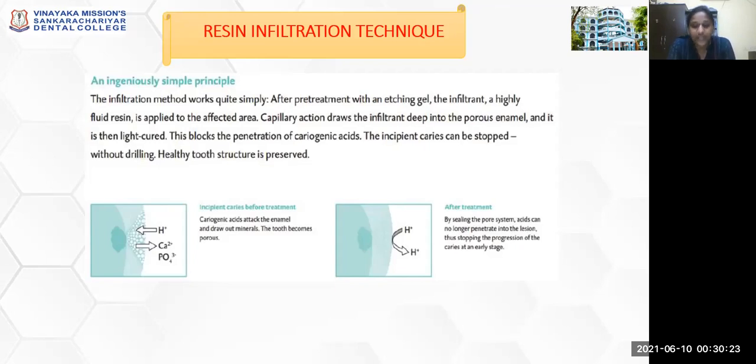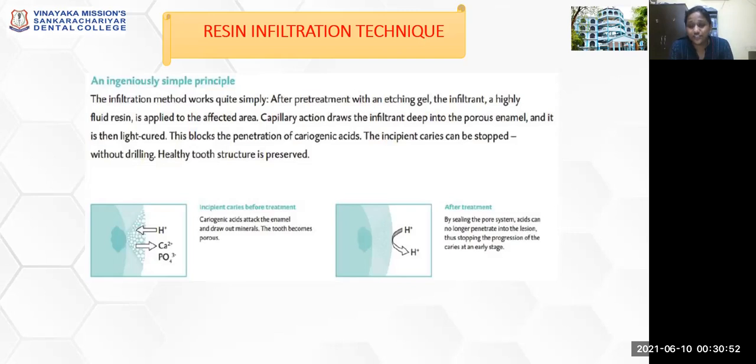So there will be prevention of caries progression, and this low viscous resin will have a refractive index such that it will pick up the color of the adjacent normal healthy enamel. So it will reflect the same shade as your adjacent enamel, and this property is primarily used in the management of dental fluorosis.